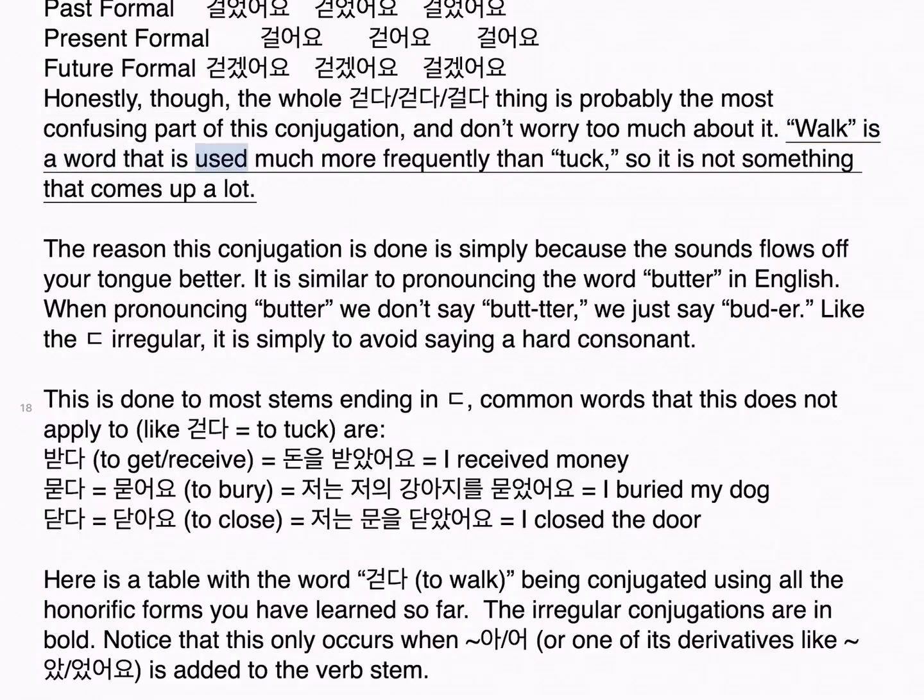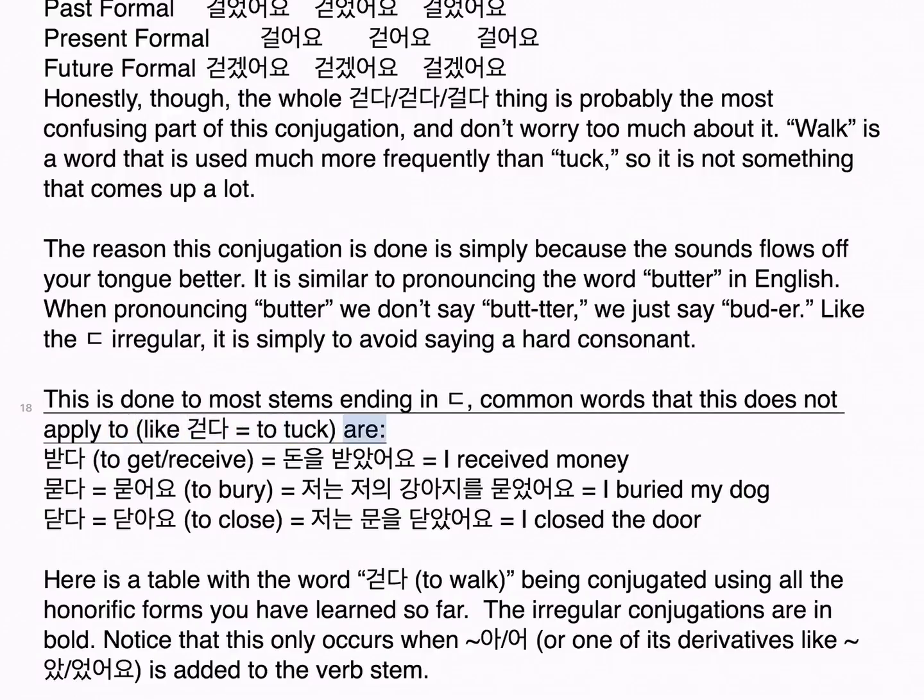Walk is a word that is used much more frequently than tuck, so it is not something that comes up a lot. The reason this conjugation is done is simply because the sound flows off your tongue better. It is similar to pronouncing the word butter in English. When pronouncing butter we don't say a hard t, we just say butter, like the 디귿 irregular. It is simply to avoid saying a hard consonant. This is done to most stems ending in 디귿.